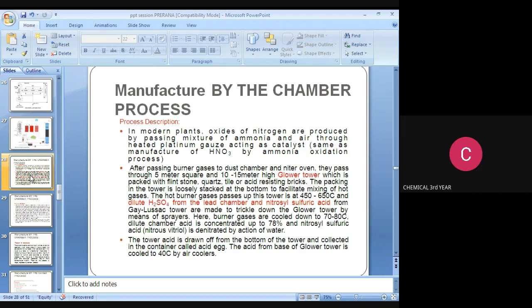Dilute chamber acid is concentrated up to 78%, and nitrosyl sulfuric acid, another name for which is nitrous vitriol, is denitrated by the action of water. The acid is drawn off from the bottom of the tower and collected in a container called the acid egg. The acid from the base of the Glover tower is cooled to 40 degrees Celsius by air coolers.